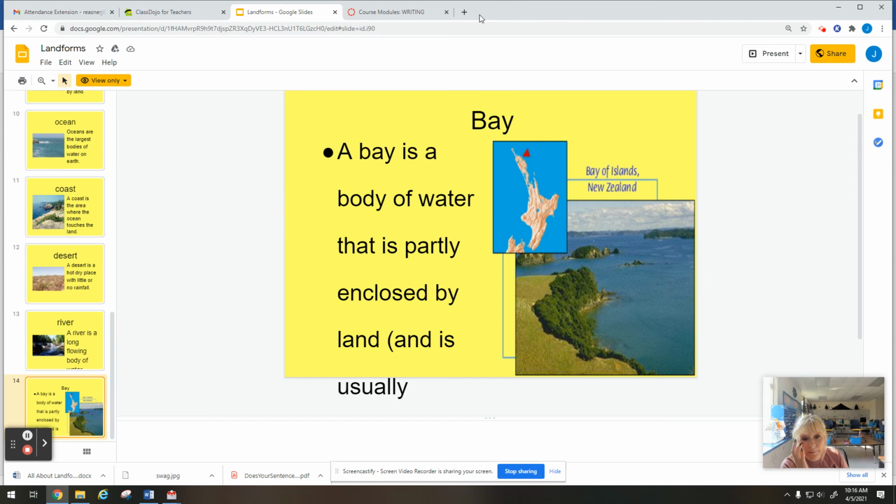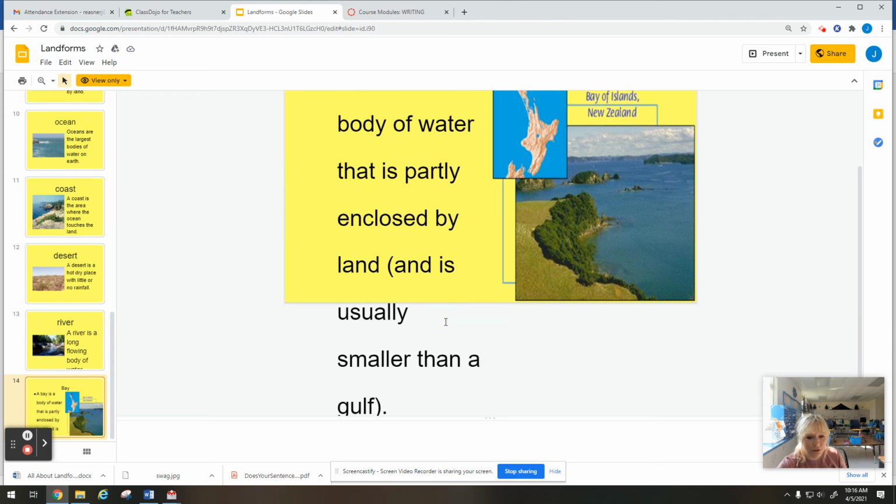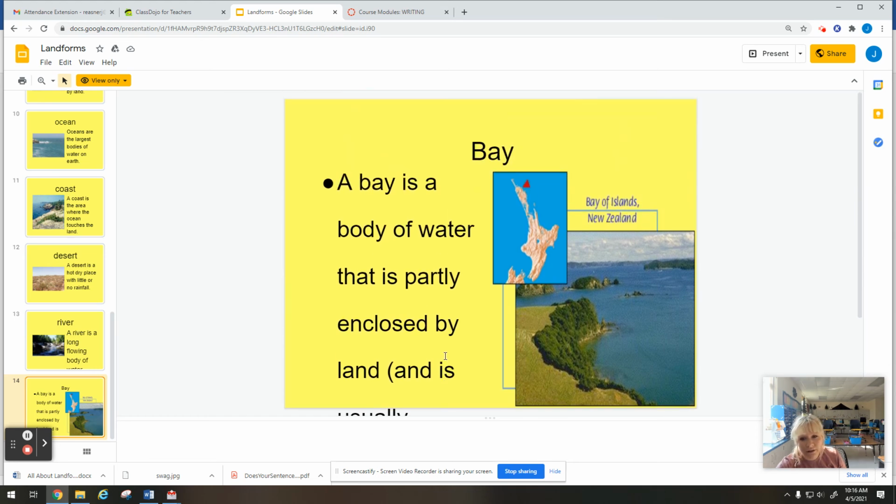And a bay. A bay is a body of water that is partly enclosed by land and is usually smaller than a gulf. So right here you can see a photo of a bay. It's not a lake. It's enclosed by land, and it's smaller than a gulf.